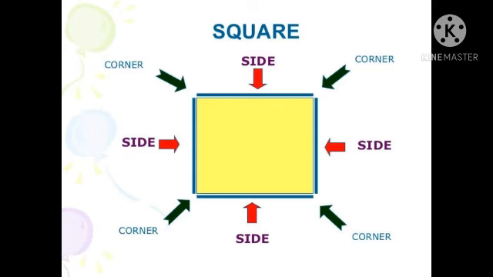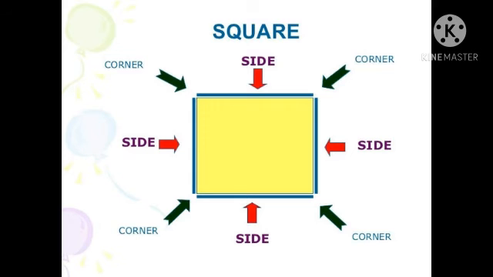Now, what is a corner? You have already learned the meaning of corner in the second term books, isn't it? Two lines joined at a point is called a corner. Got it, children?